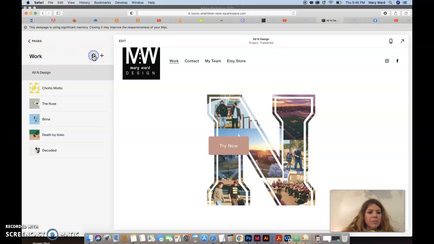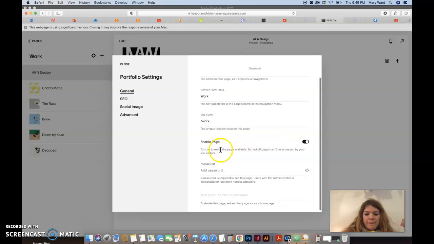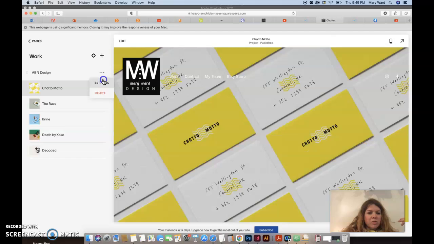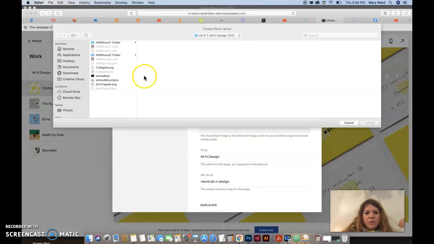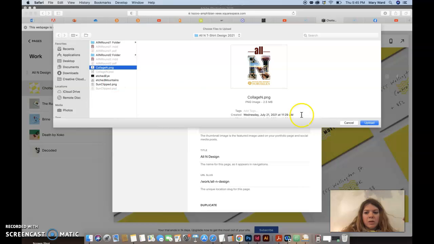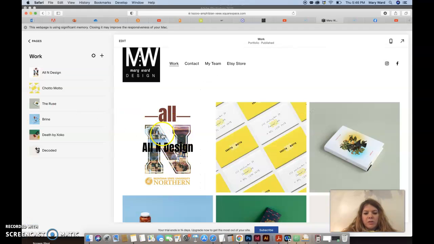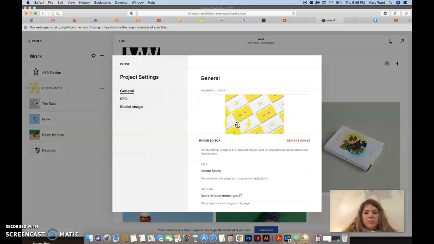Let's see. That's the work page. Why did that change? Didn't want to work with my thing here. So the thumbnail image didn't really update, I don't think. Try again. Maybe it's too big. I might need to size it down. I just re-uploaded it and it did actually end up working. So, that's how you would edit these different things here.